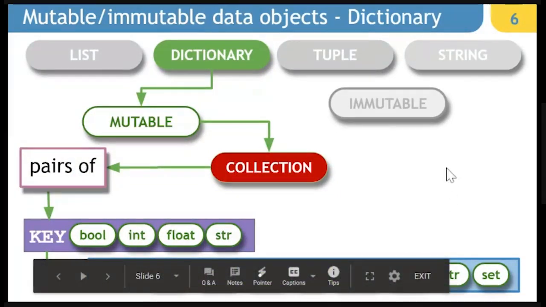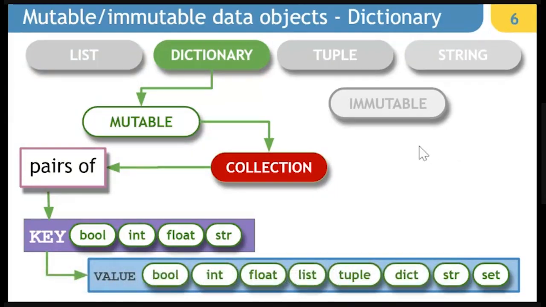And here, the key can only be bool, int, float, or str, whereas value can be any of the listed data types, like bool, int, float, list, tuple, dictionary, string, or set. So this particular illustration is a complete description of dictionary.